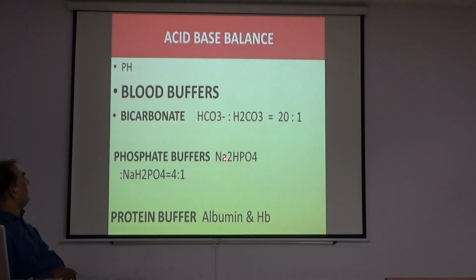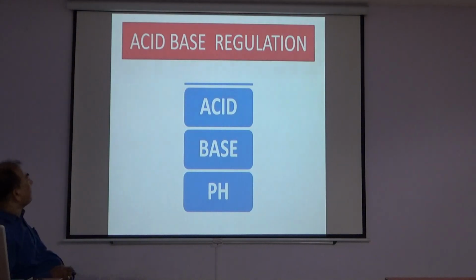Phosphate buffers, that is Na2HPO4 and NaH2PO4. The ratio of Na2HPO4 and NaH2PO4 is 4:1. Protein buffer, that is albumin and hemoglobin.